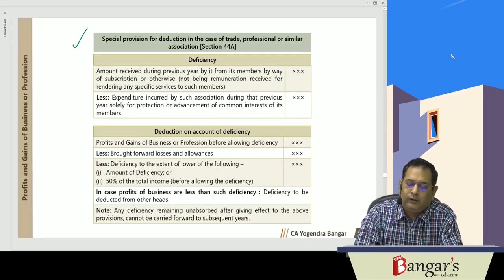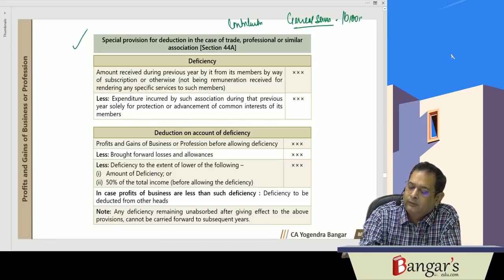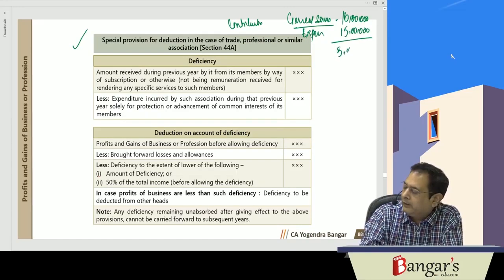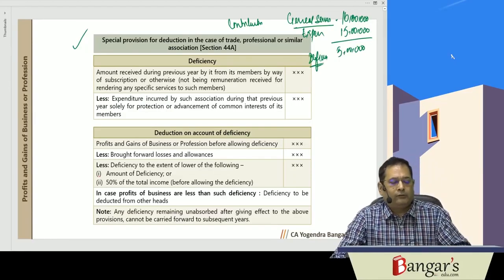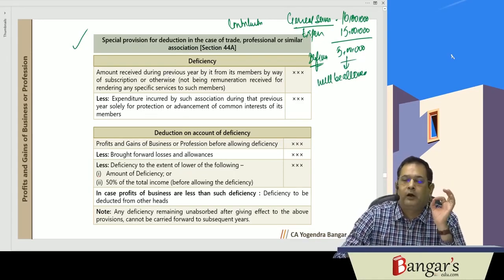So if any trade, professional or similar association has contributions towards general services of, say, 10 lakh rupees, and expenditure is 15 lakh rupees, then 5 lakh is deficiency. Now this deficiency will be allowed as deduction, to the extent of 50% of total income.